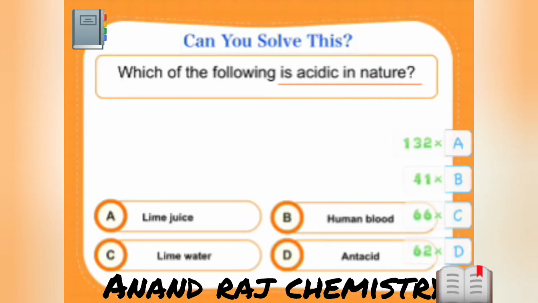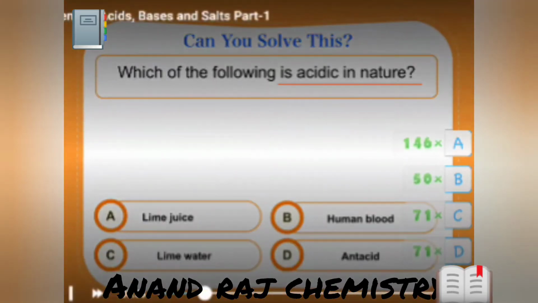Because here, practical knowledge is very, very important. And we know acids are sour in taste and bases are bitter in taste. Okay? So this is one logic to solve these kind of problems. Okay. So which of the